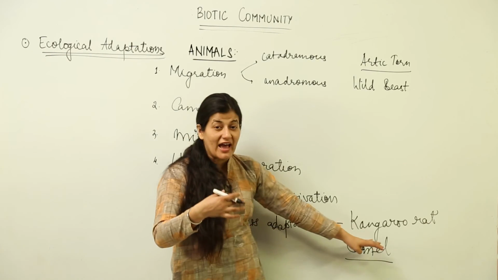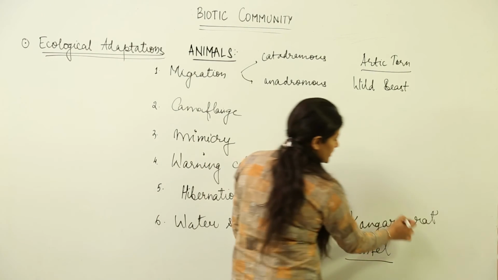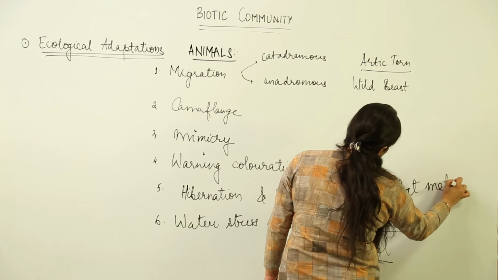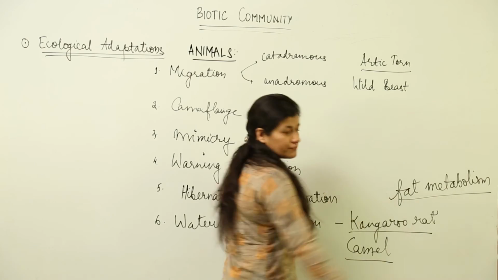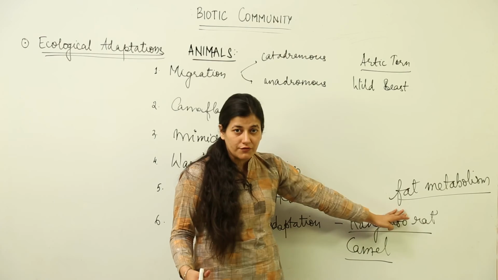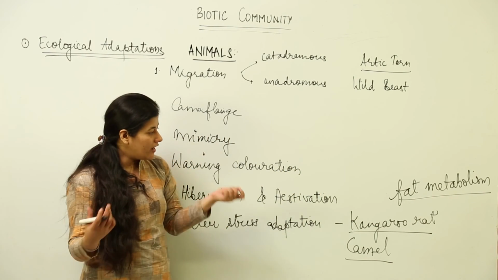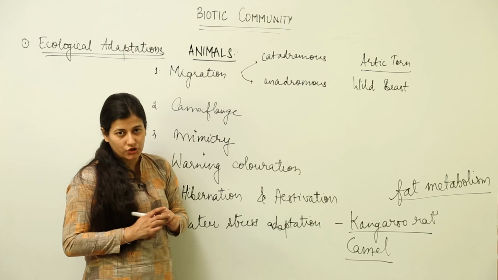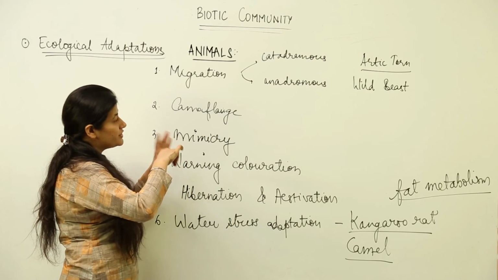The kangaroo rat again has a physiological adaptation where it derives water from fat metabolism. This is to be remembered. How does the kangaroo rat, which never drinks water, survive? After all, it is a living organism, it will have a certain amount of water in its cells. So how does it survive? It takes the water from fat metabolism. So you see, the plants and animals have a diverse range of adaptations that they show. All these adaptations that we have discussed till now are in terrestrial conditions.